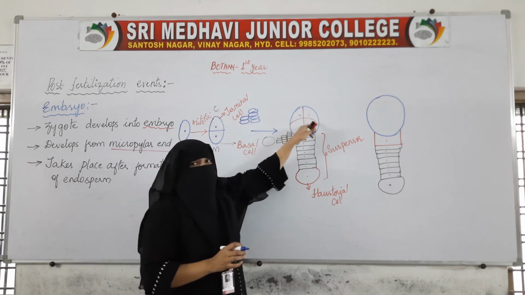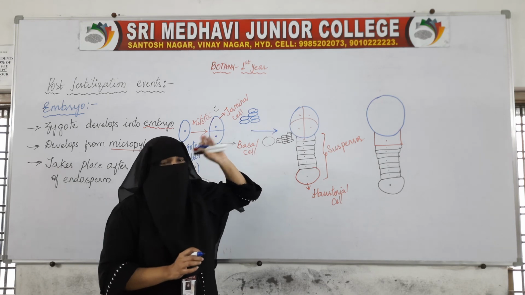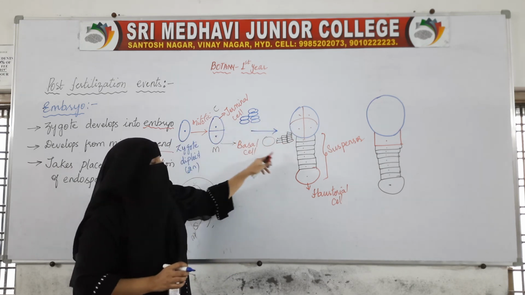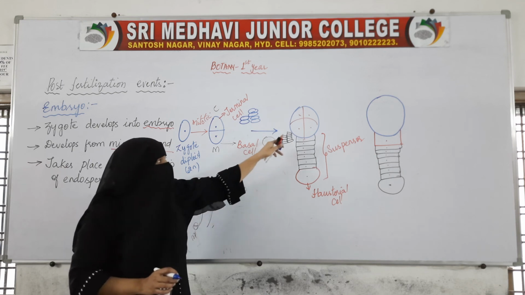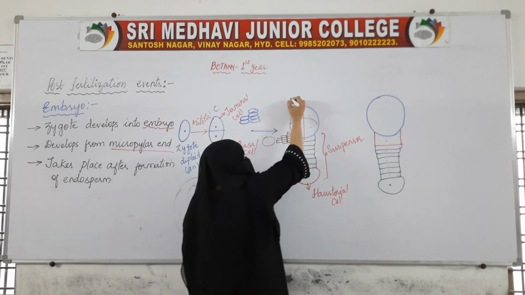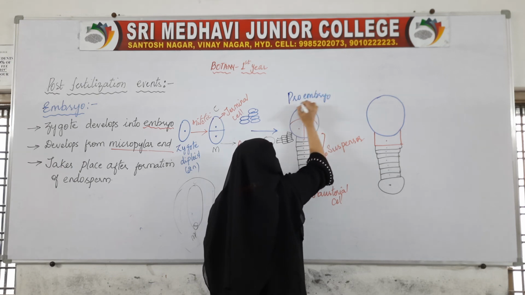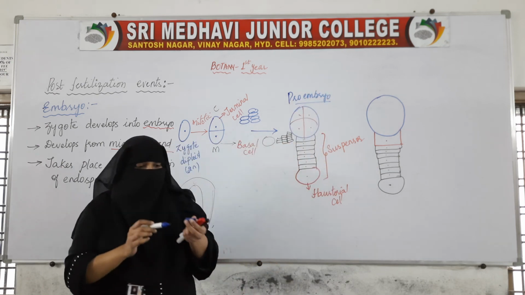So the terminal cell has divided, and the basal cell has also divided. Now this is called the proembryo.